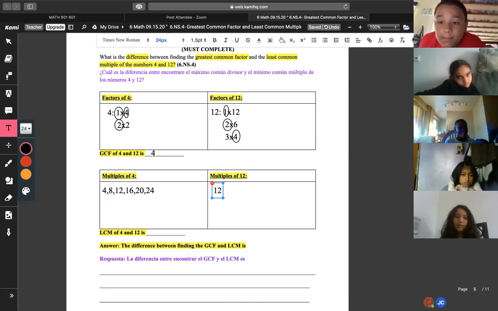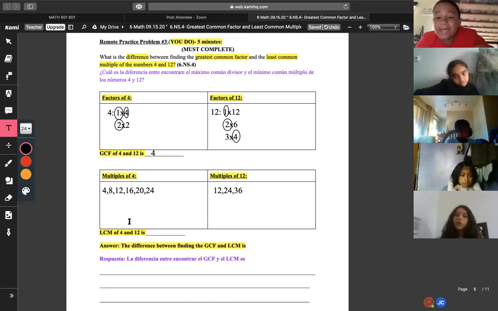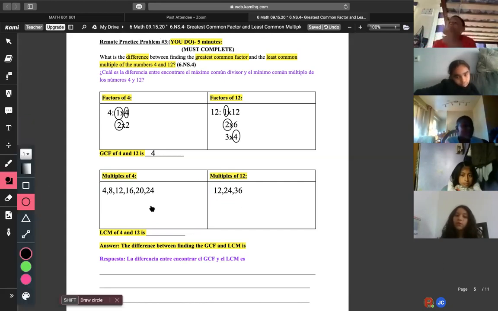Now multiples of 12. 12 times 1 is 12. 12 times 2 is 24. 12 times 3 is 36. Yep, but what is the LCM now in between these two numbers? What do they have in common? Look, don't guess. Look on the board. What do they have in common? I can't see the board.